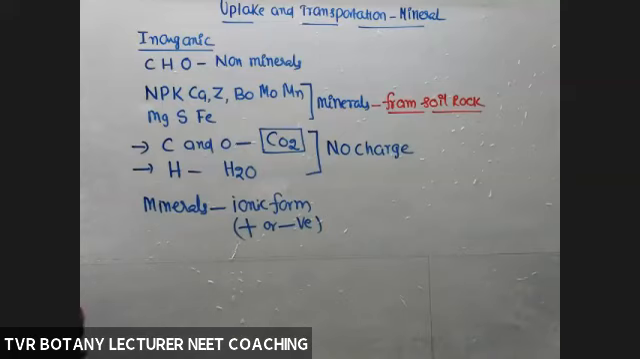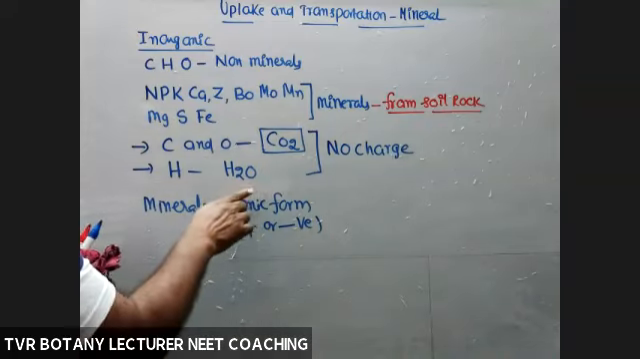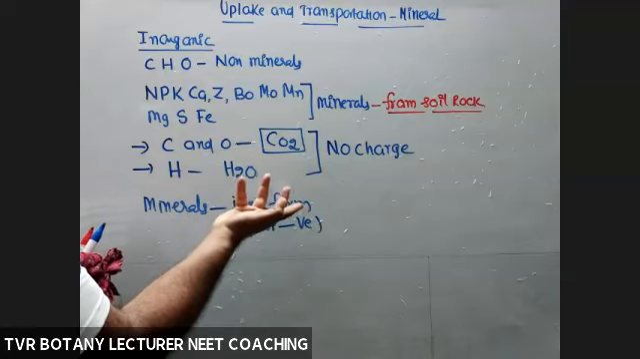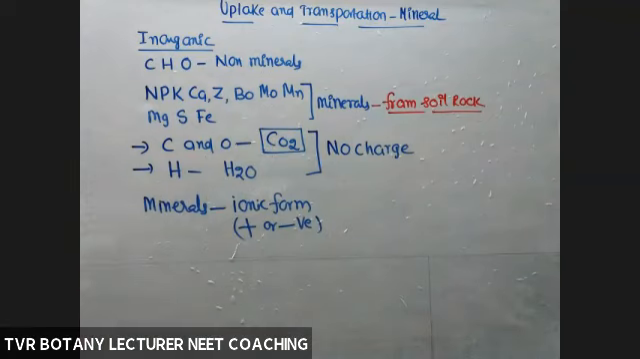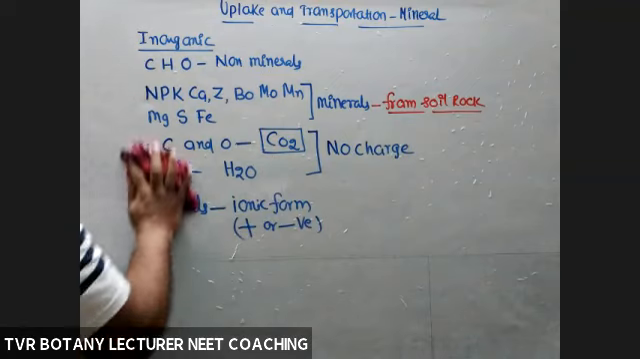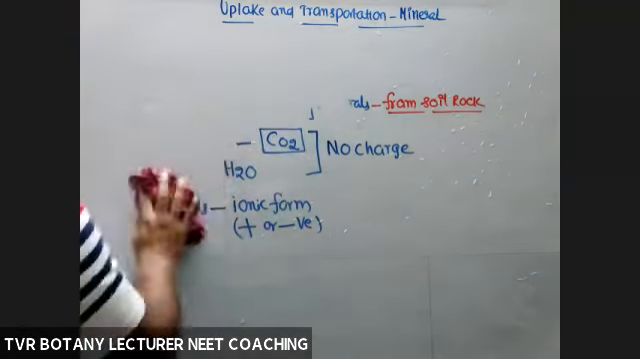Now, what about uptake of minerals? So definitely carbon, hydrogen, oxygen, from the environment, to the maximum extent. Particularly carbon and oxygen from the environment. H2O from the soil. So H2O is passively absorbed from the root system. And the CO2 from the environment is passively absorbed. But what about charged particles? So now what about uptake and transportation of minerals?